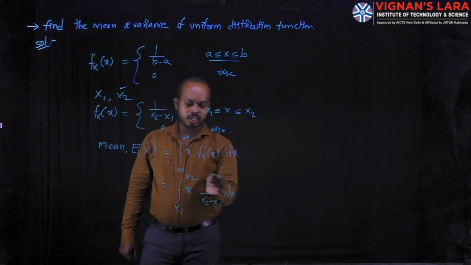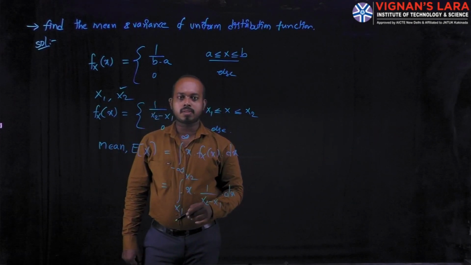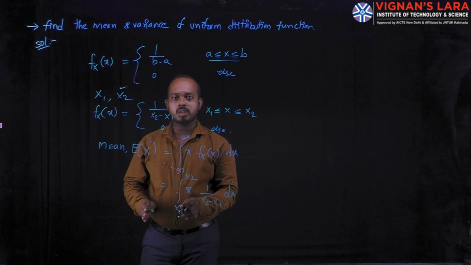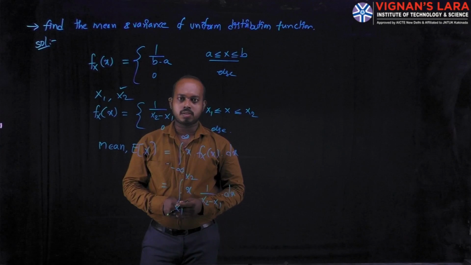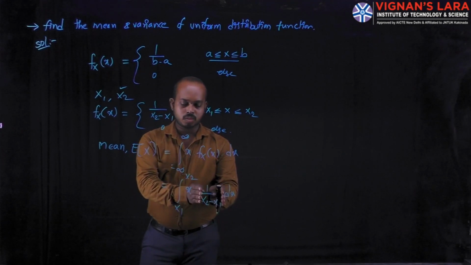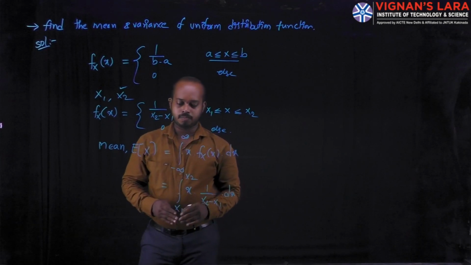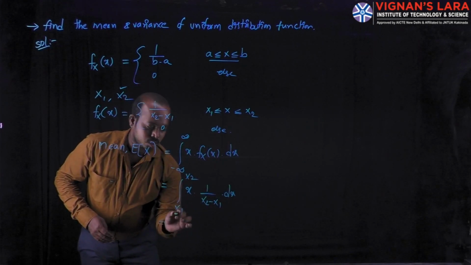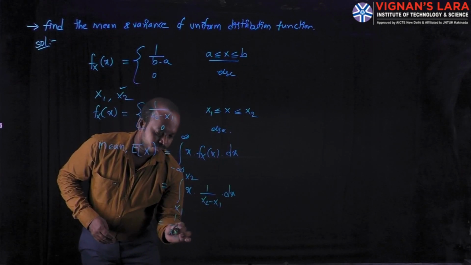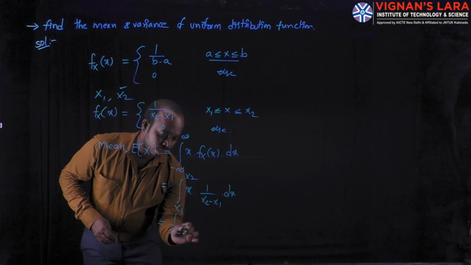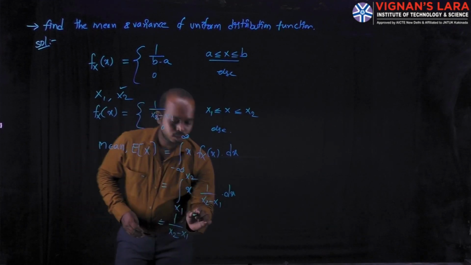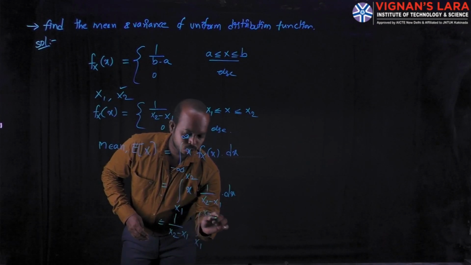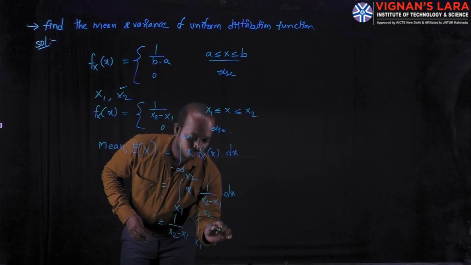Here the integration is done with respect to x. What are the terms behind the x? Those are variables. Remaining all are constants. That's why I am moving this term in front of the integration. That is 1 divided by x2 minus x1 integral x1 to x2 of x dx.